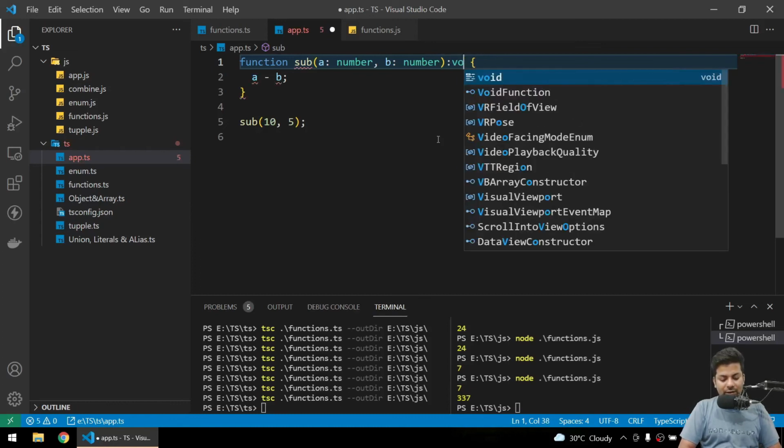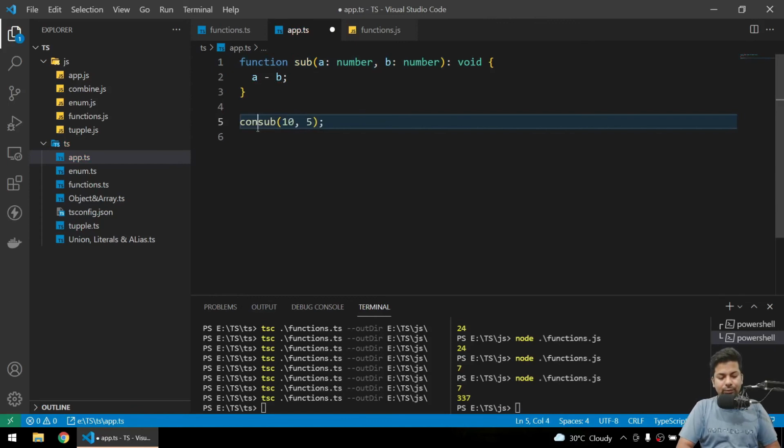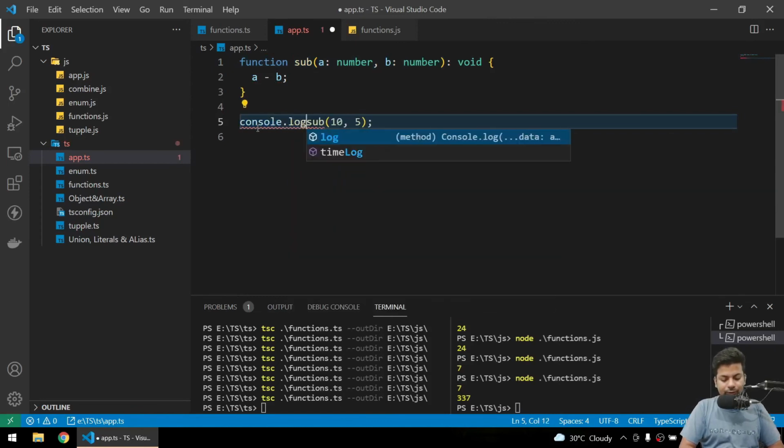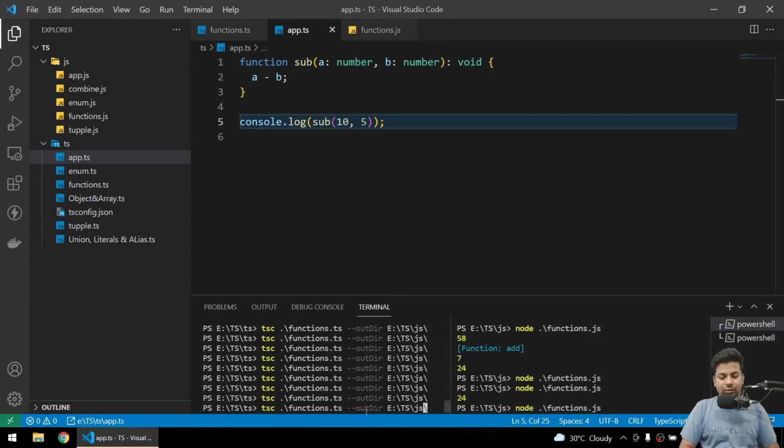But if you see here, in void also you get undefined data. If I say console... okay, the file is called app.ts. It's now called app.ts.